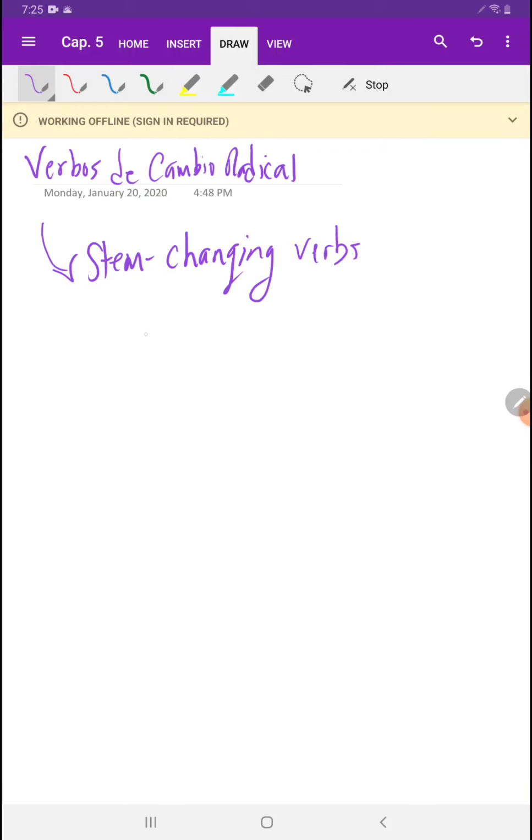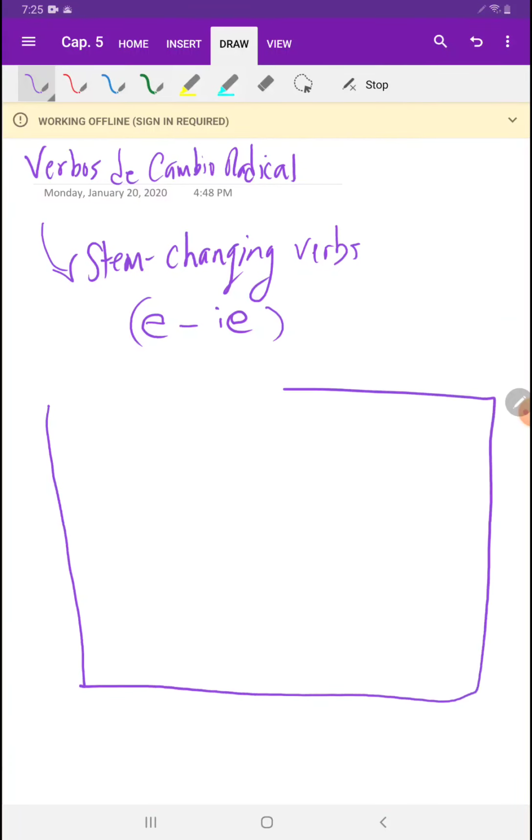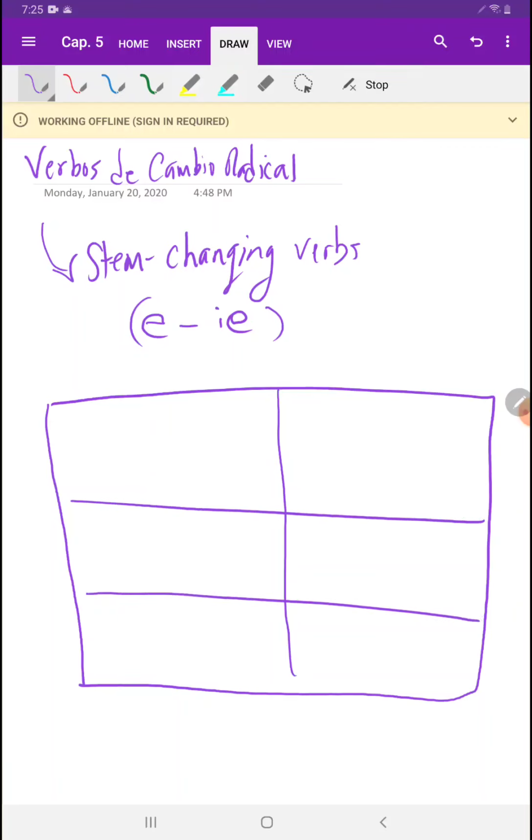The first verbs that we're going to study are the verbs that change from E to IE. Okay, so let's look at our verb chart. This is our verb chart. There are some verbs, like for example, the verb querer. The verb querer does a stem change from E to IE. So it is one of these that we are going to study.